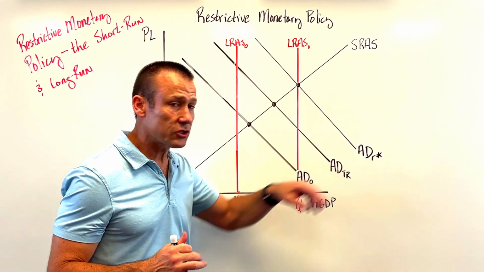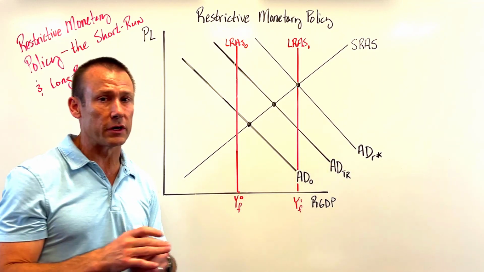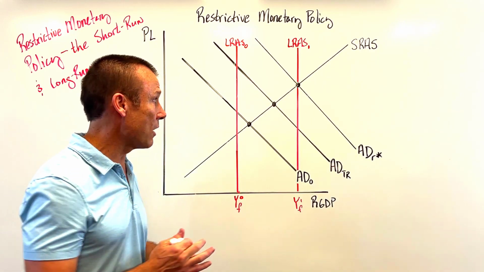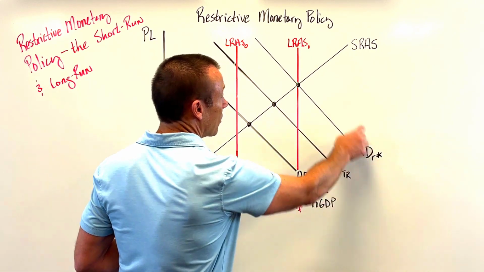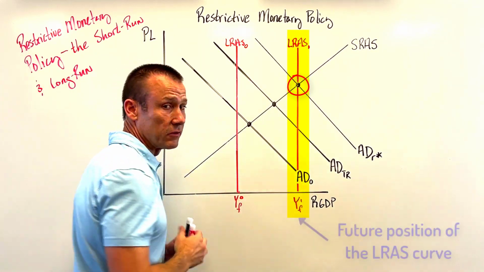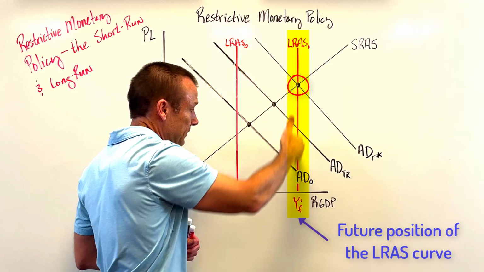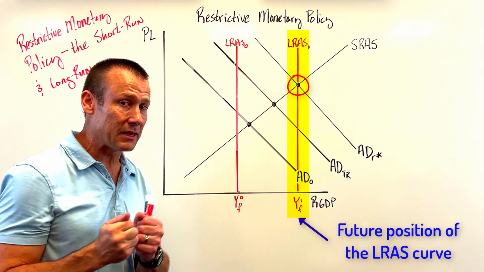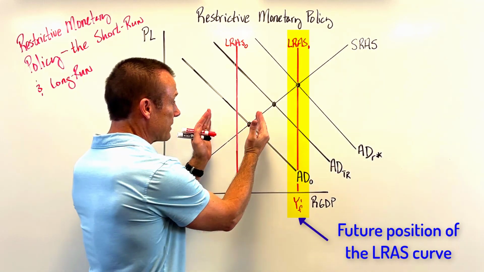Now, the R star in the long run would be that rate of interest that would bring about full employment output. So where AD at R star is intersecting SRAS is right where the LRAS curve is coming through, right? So right at the LRAS curve, i.e. the new full employment output. But you can see we're being restrictive. Yes, right now we're booming.